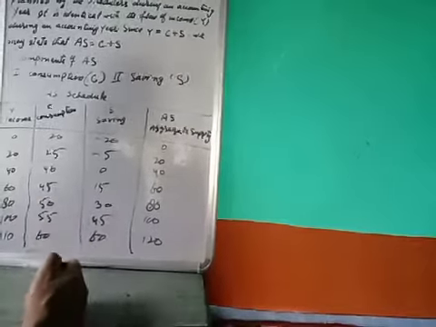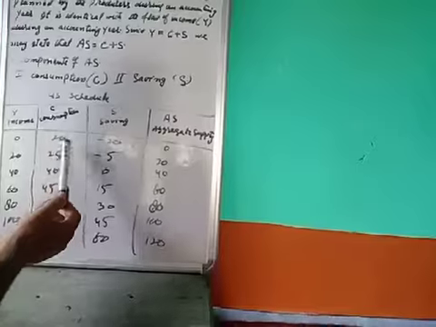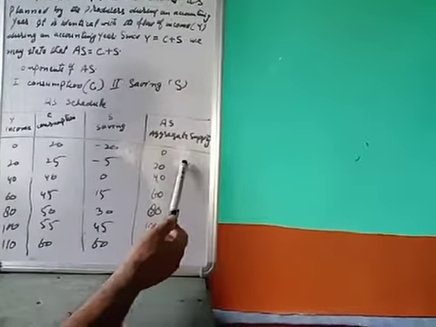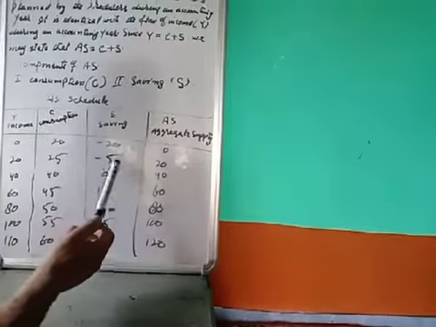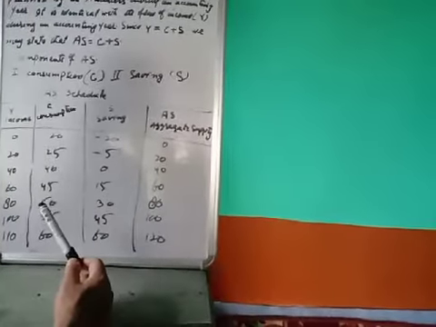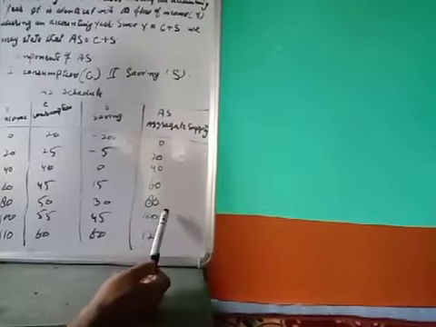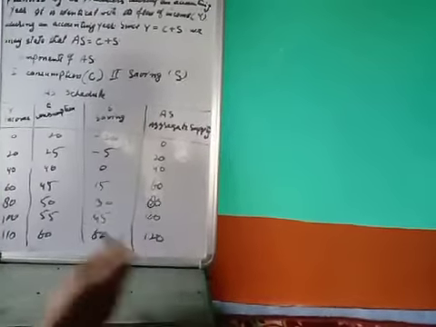Now, what is aggregate supply? In the first row, when income was 0, consumption was 20 and saving was minus 20, so aggregate supply was also 0. When income was 20, consumption 25 and saving minus 5, so aggregate supply was 20. Then it is 40, 60, 80, 100, and 120, and so on.